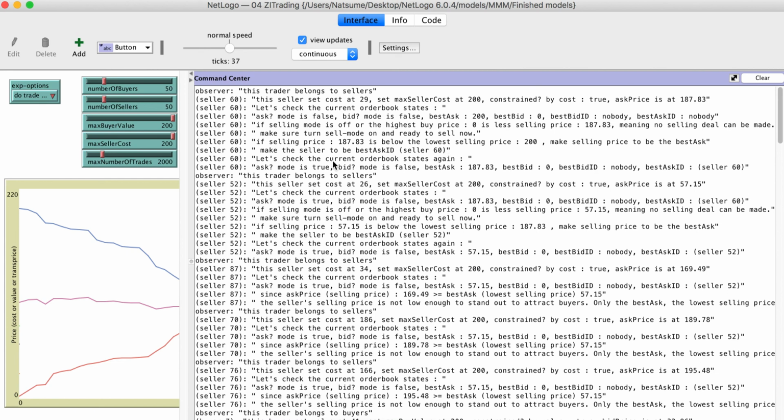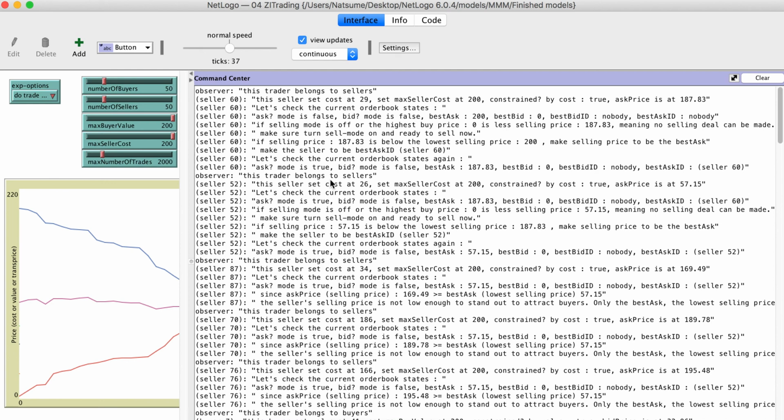Okay. And now we update our order book: the sell mode is true, buying mode is still false. The best selling price is 187. The best buy price is 0. The best buy ID is nobody, but the best ask, the best selling ID, is seller 60. Okay. Now we move on to looking for another person. The deal has not been made, but we still need to look for another person, whether they can trade with us or not.